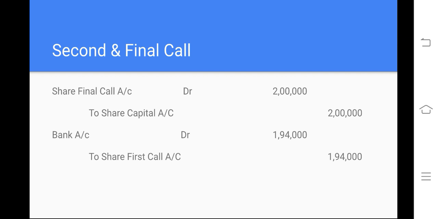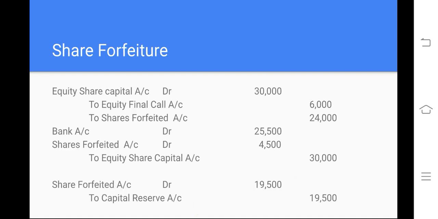Second and final call. Here the issue comes. For 3,000 shares the money was not paid, right? So here 1 lakh into 2 is equal to what? 2 lakhs, right? In the same way, we invited the public to pay 2 lakhs. But how much did we receive? Only 1,94,000. It's 3,000 into 2, 6,000. So 2 lakhs minus 6,000 is equal to 1,94,000.